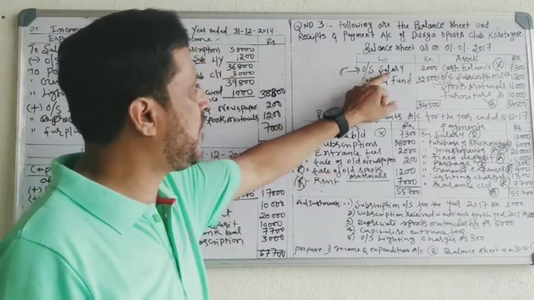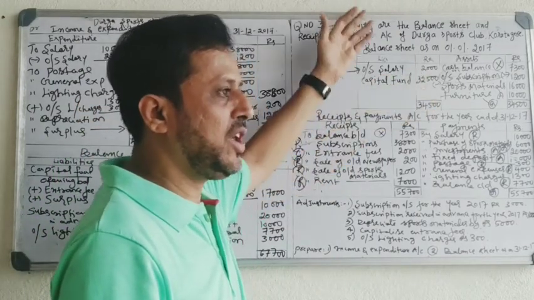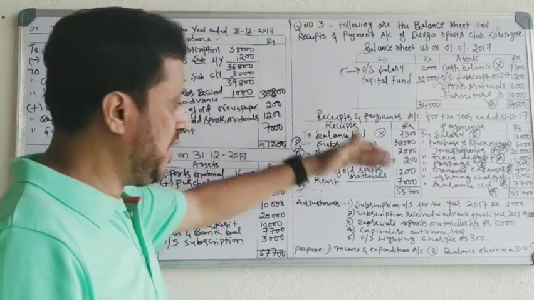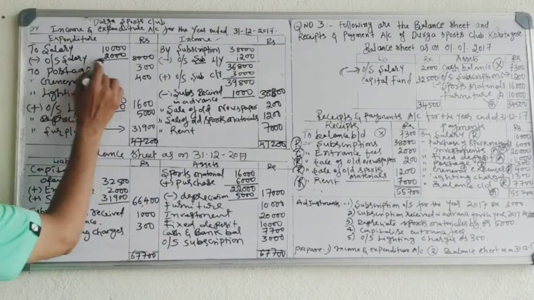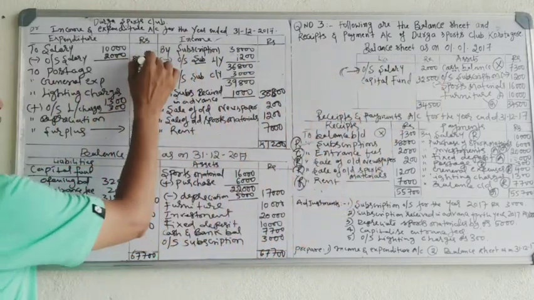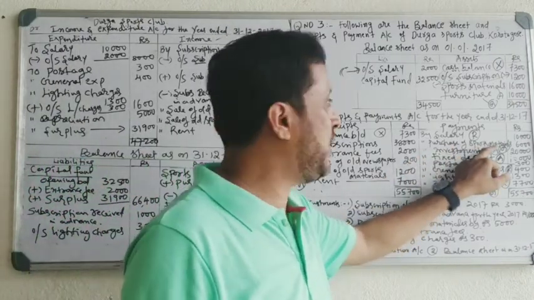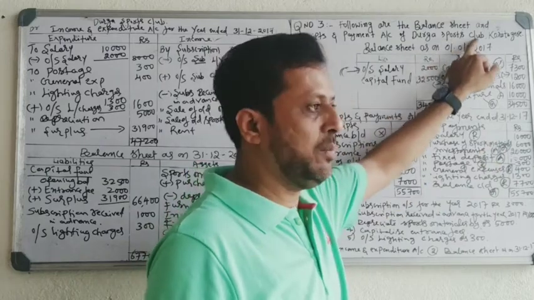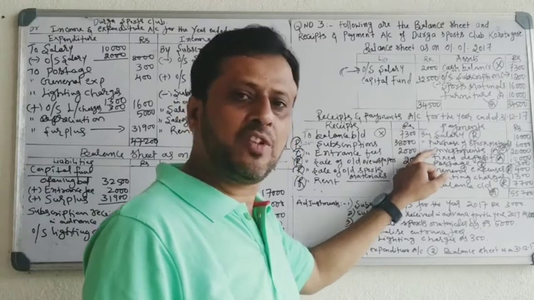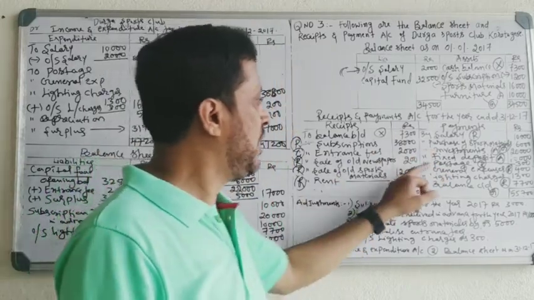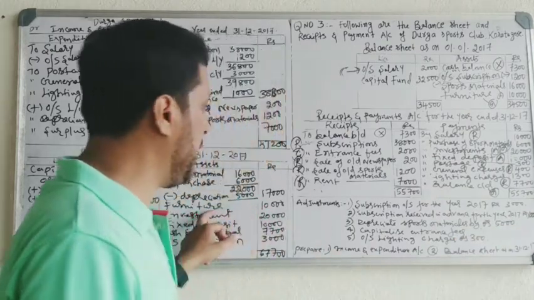To salary 10,000 rupees. At the time of recording, see any outstanding. In last year's balance sheet, outstanding salary is given. This belongs to last year, 2,000 rupees. What I told you, last year outstanding you have to minus, current year outstanding you have to add. See, this is last year outstanding, minus. Less outstanding salary, 2,000 rupees, deduct, 8,000 rupees. Okay. Next, purchase of sports material. Sports material is an asset to the sports club, so don't record in income and expenditure account, record in the balance sheet. Investment is an asset, record in the balance sheet. Fixed deposit, deposited in some bank, is also an asset, record in the balance sheet.